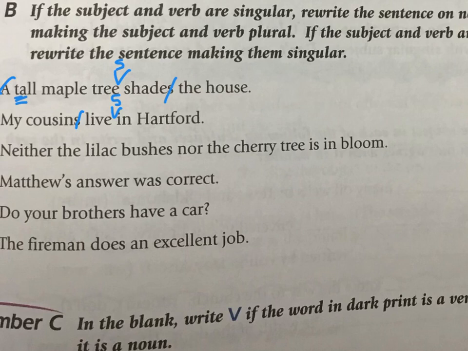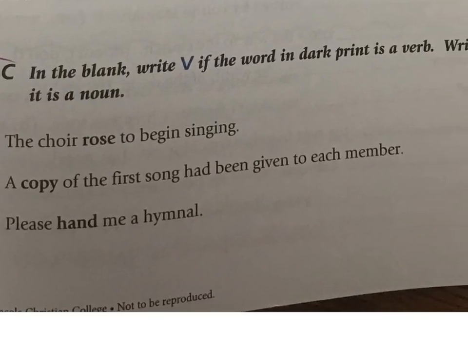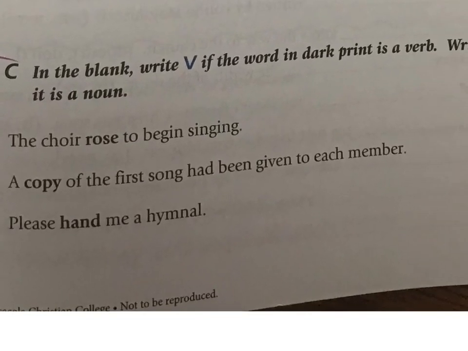Okay, well, we're going to move on right now to exercise C. Here's what I would like for you to do on your own. It says this: in the blank, write V if the word in dark print is a verb, write N if it is a noun. So it goes back to what we were reviewing yesterday. So go ahead and do that for me. Write V if it's a verb, N if it's a noun.